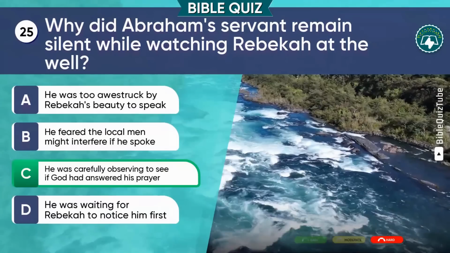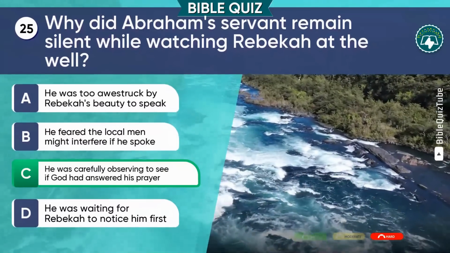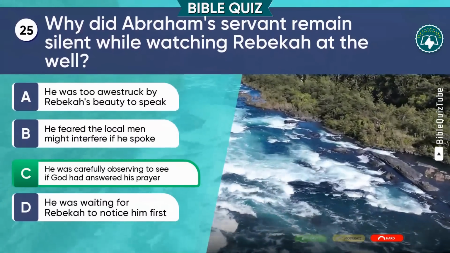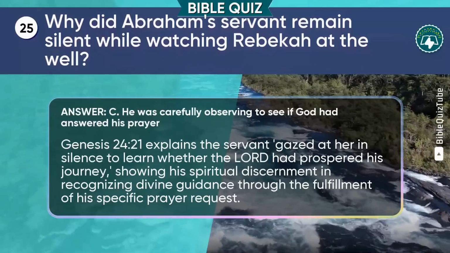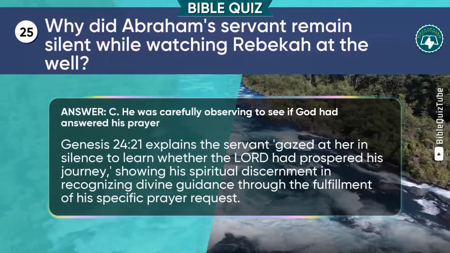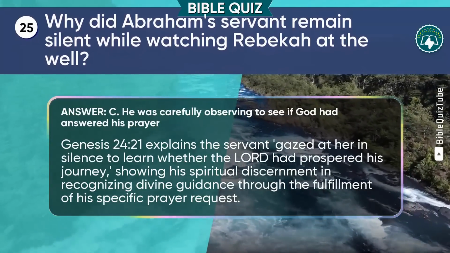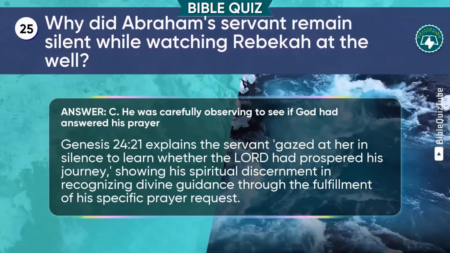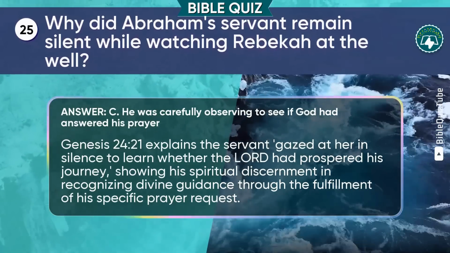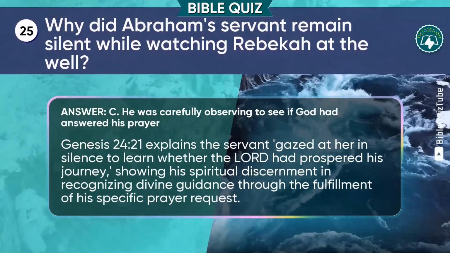Option C. He was carefully observing to see if God had answered his prayer is correct. The explanation. Genesis chapter 24 verse 21 explains the servant gazed at her in silence to learn whether the Lord had prospered his journey, showing his spiritual discernment in recognizing divine guidance through the fulfillment of his specific prayer request.